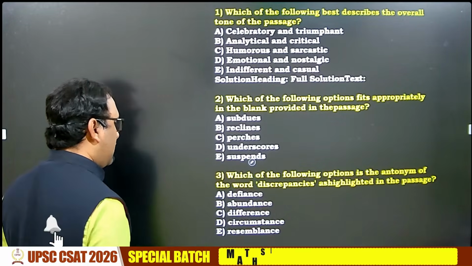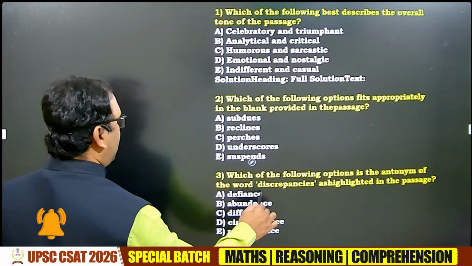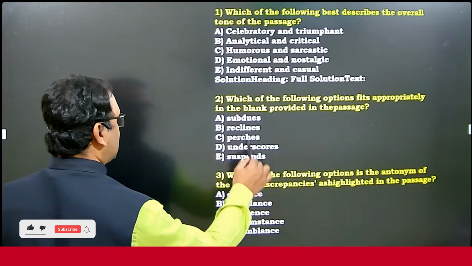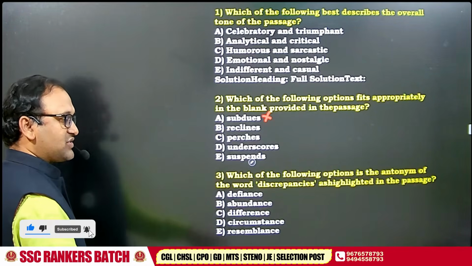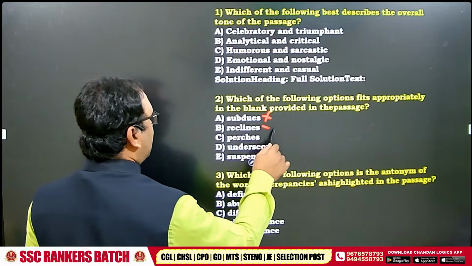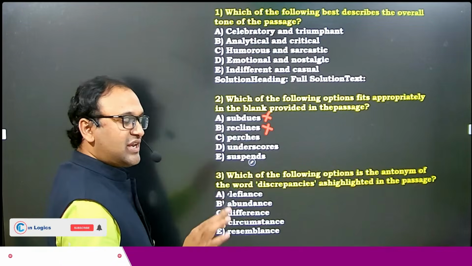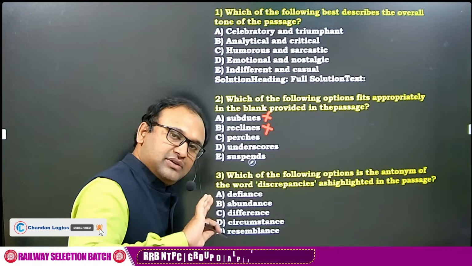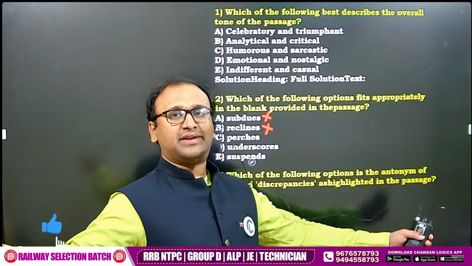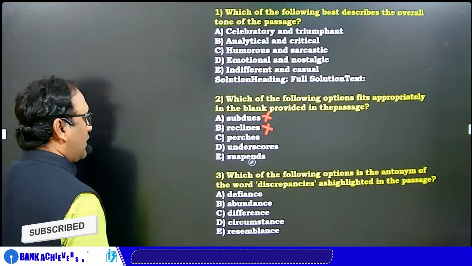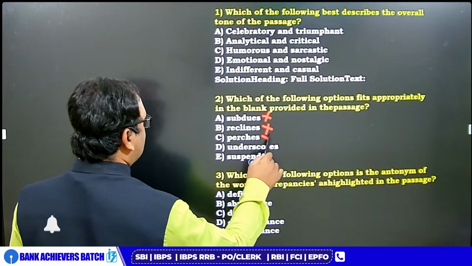My dear friends, subdue means decrease, reduce. Recline means a relaxed position, bend. I think you go to movie theaters, you have a recliner.